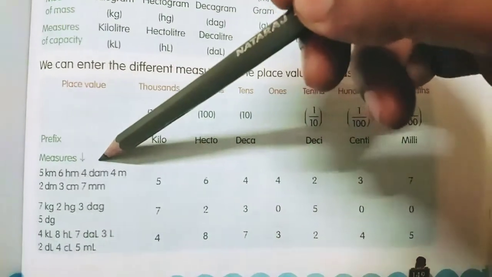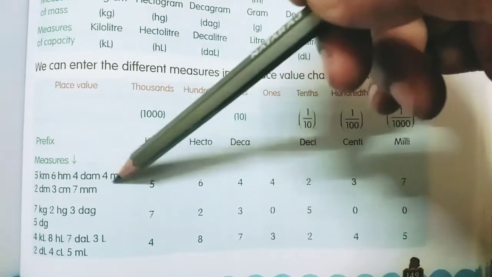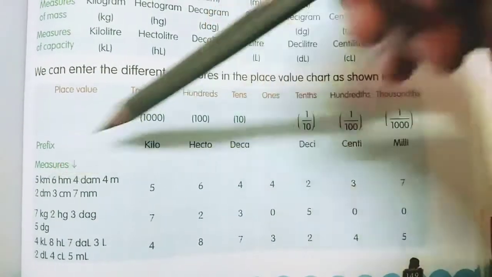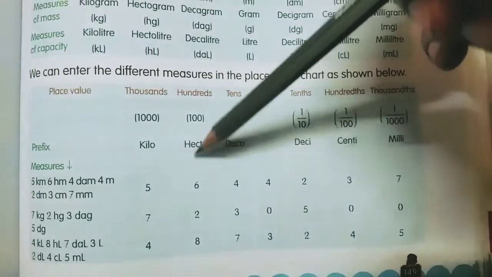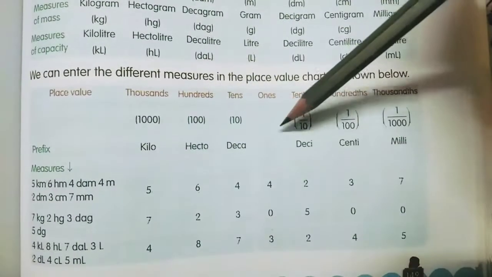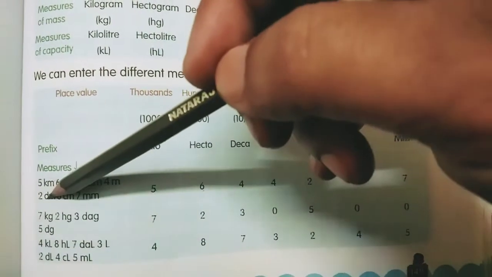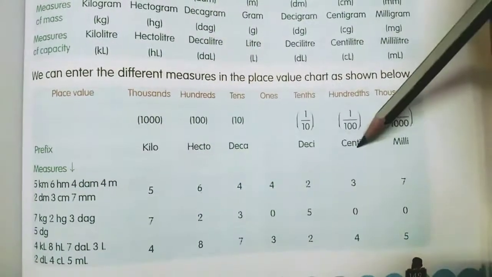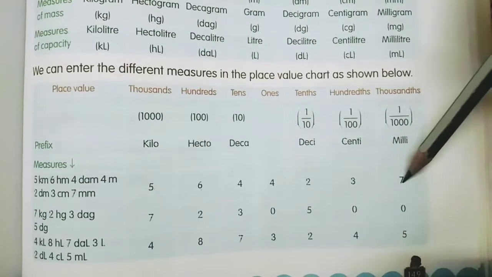Here a question will be given like this: 5 kilometer, 6 hectometer, 4 decameter. So you have to put them in the proper places according to the place value. 5 kilometer means kilometer is here, so we will put 5 here. 6 hm, hecto means h, 6. 4 dam, so you will put 4 here. Then 4 meter. Meter means this one in the ones place, the standard unit. Then after that the lower units start. 2 dm, dm means decimeter, so here 2. 3 cm, centimeter. Then 7 mm, the millimeter, 7. In this way.